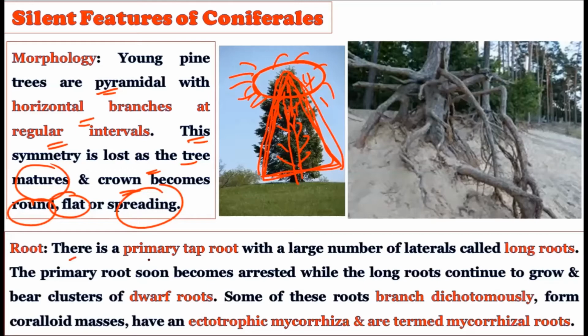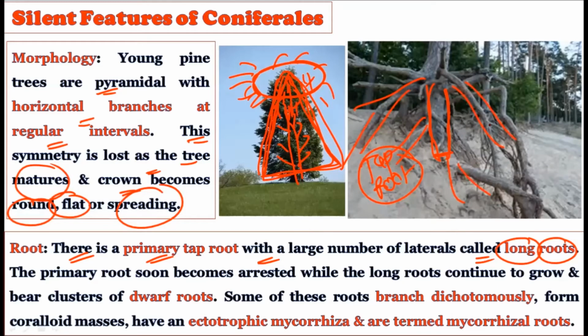Then consider the roots. There is a primary taproot with a large number of lateral roots, which are called long roots. So the main root is the taproot. Whatever Pinus species are there, they show the taproot system. As you already know, in the taproot you have one solid root which comes out of the stem and goes deep into the ground. And then it has very long lateral roots, which come out laterally from the main taproot. Generally they are described as long roots because they come laterally from the main taproot system. So the taproot system is present in Pinus, and it shows lateral growth of the roots, which are called long roots.